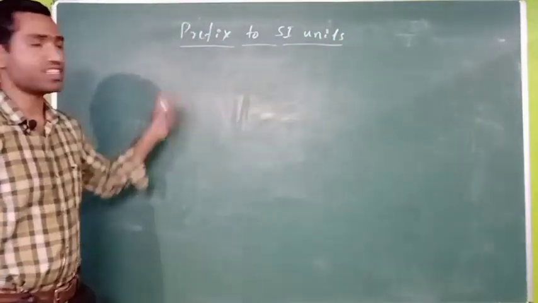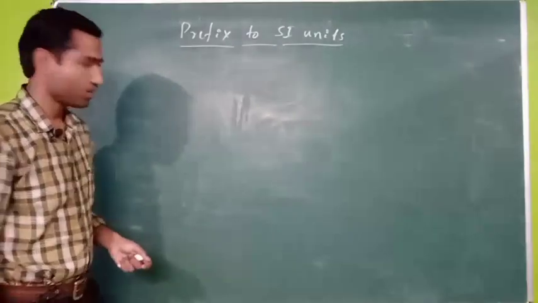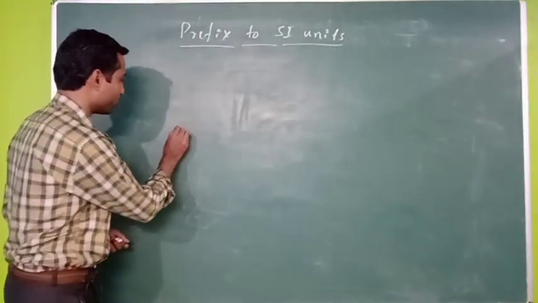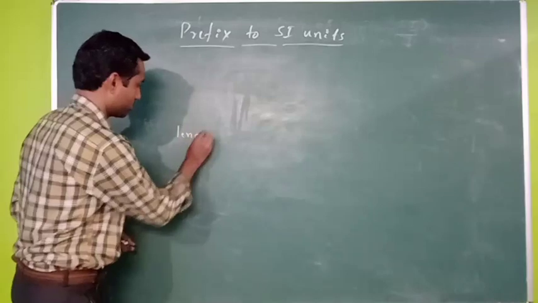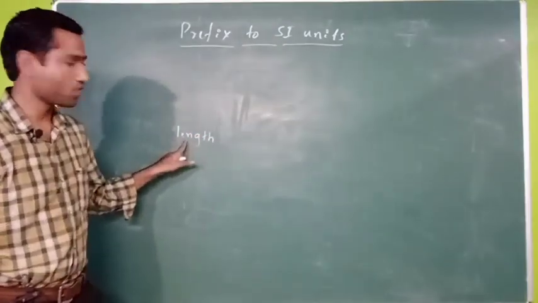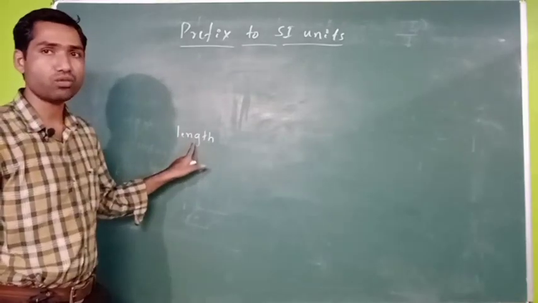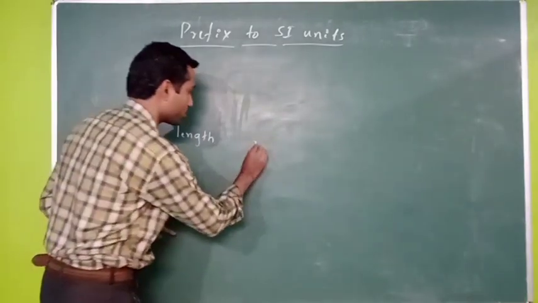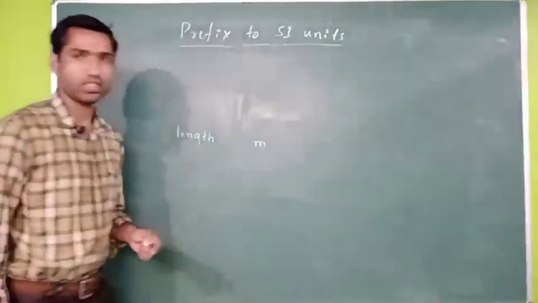So before understanding this prefix to the SI units, we know the SI unit for length, right? Length is a physical property. For this we know the SI unit, that is nothing but meter, right?